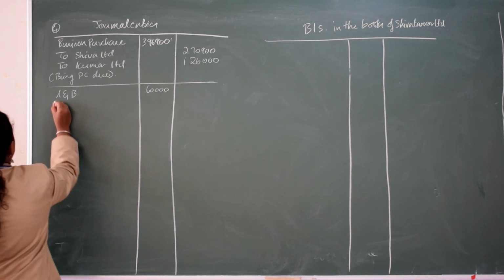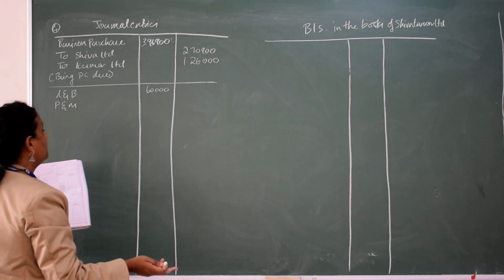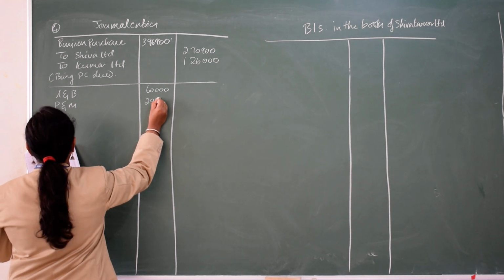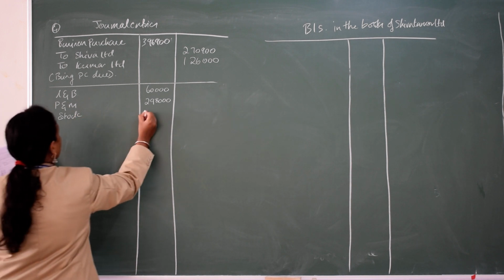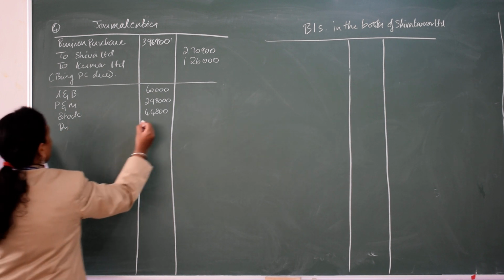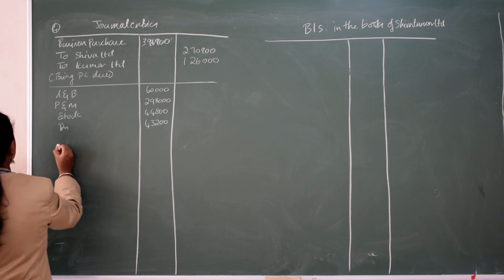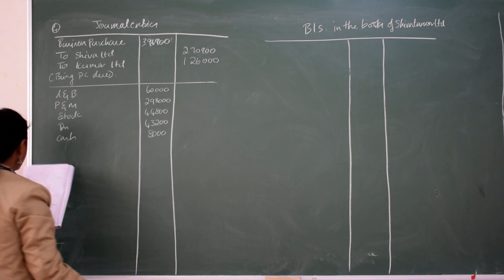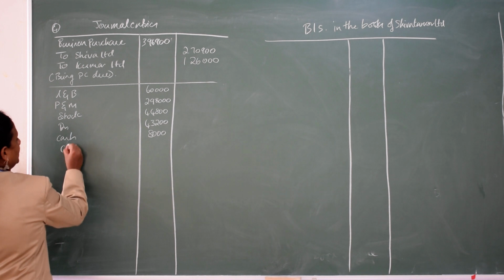Next, plant and machinery: combine the adjusted value of Shiva and the book value of Kumar, because Kumar has no adjusted value, you will get 2,98,000. Then stock, 44,800. Then debtors, 43,200. Combine both, add both. Cash, 8,000. Cash how much? 8,000. Next, goodwill. From where did we get this goodwill?